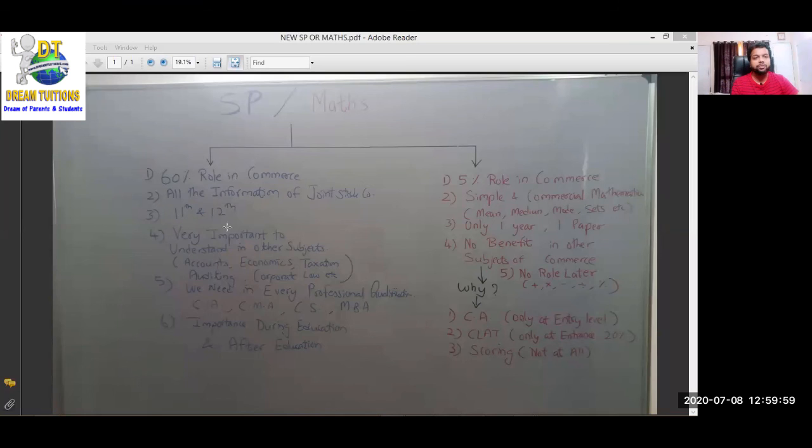Accounts में उसका helpful है, economics में है, taxation में है, auditing में है, corporate law में, जो commerce के बाकी के subjects, rest of the subjects are there. चाहे CA कर रहे हो, चाहे CMA कर रहे हो, चाहे CS कर रहे हो, corporate law कर रहे हो, LLB, तो बाकी सब्जेक्ट में you are going to need knowledge of SP. क्लियर हो गया?